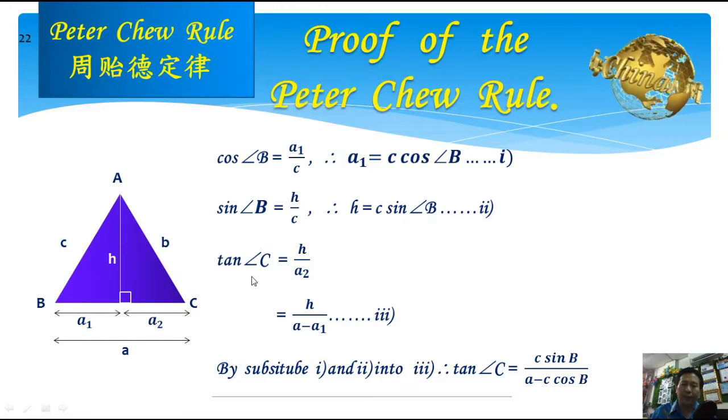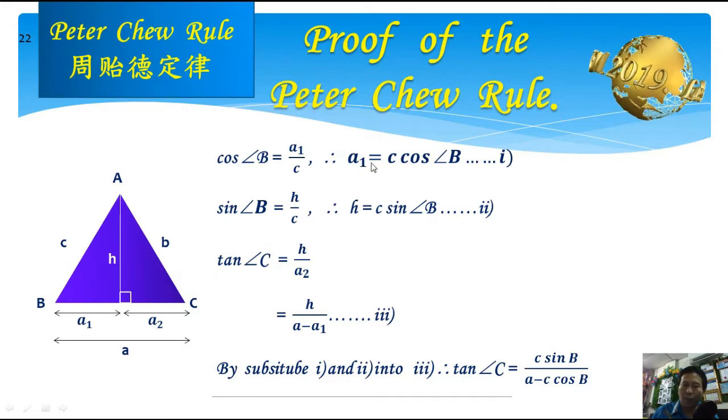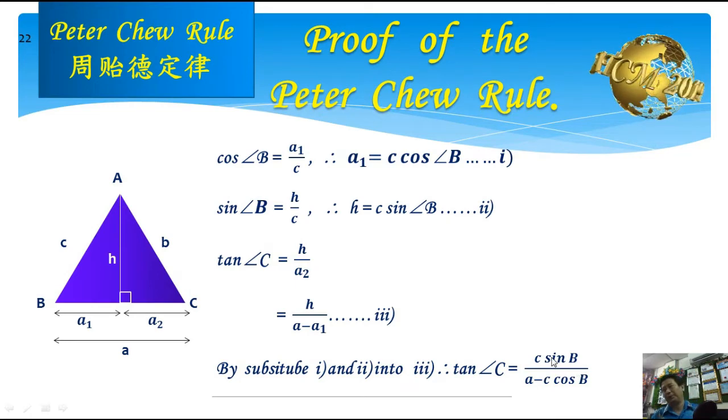And also tangent angle C equals h over a2, opposite over adjacent. And we also know that a2 is a minus a1. By substituting 1 and 2 into 3, a1 becomes c cos B and h becomes c sine B, then we will get the Pikachu rule.